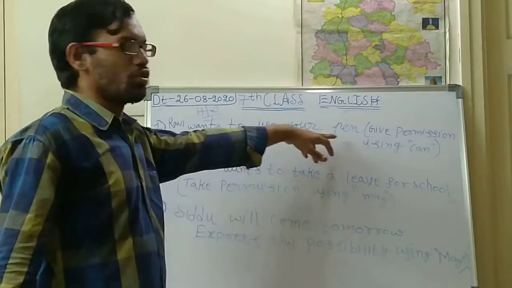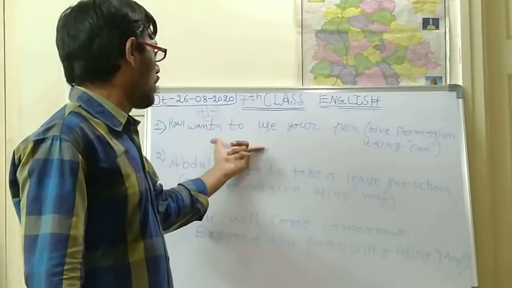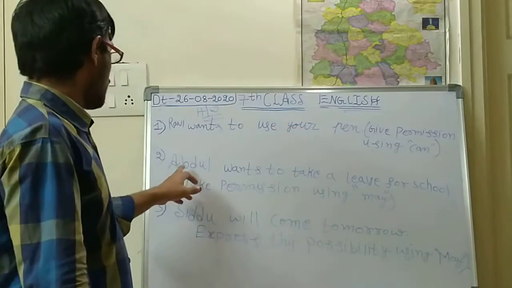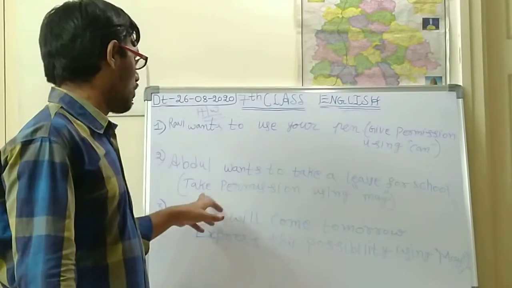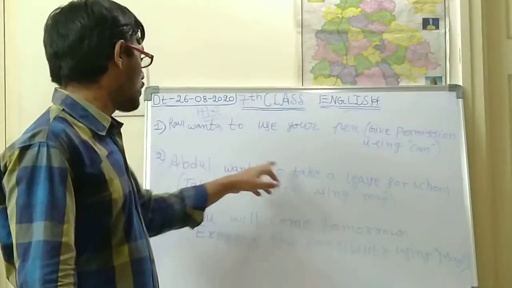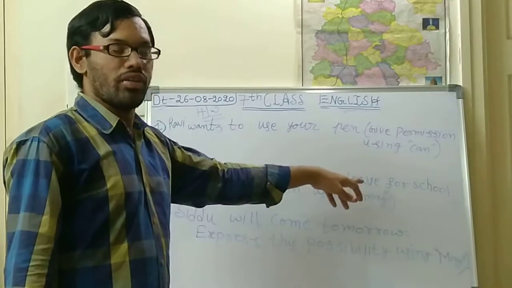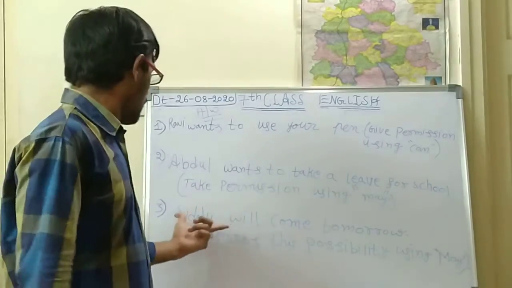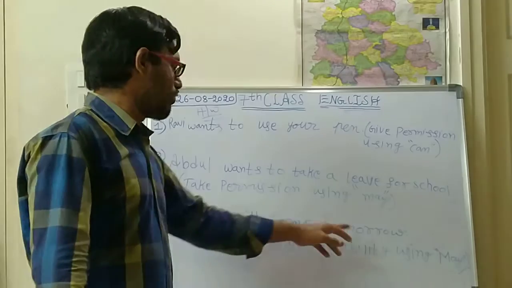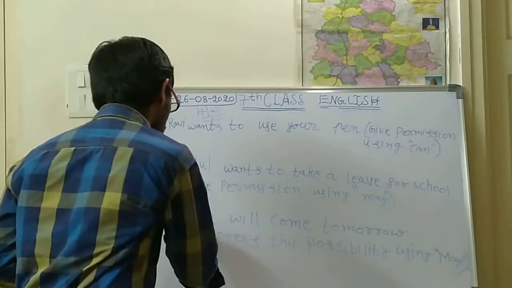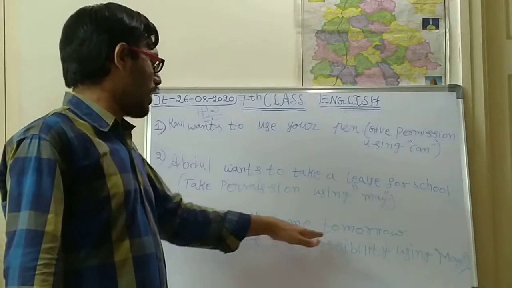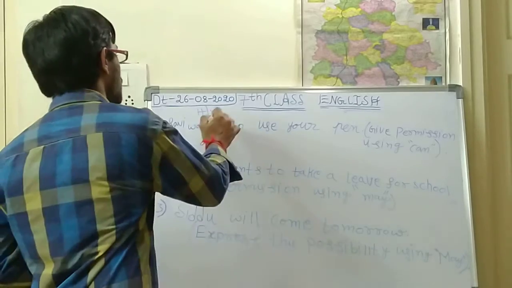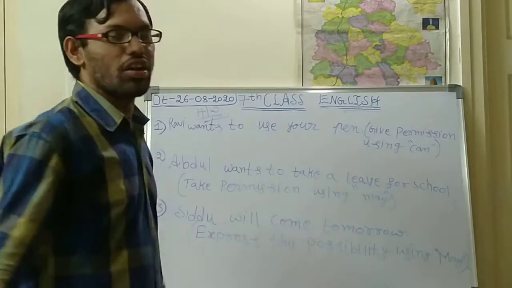Ravi wants to use your pen. Give permission using can. With the help of can you should give permission to him to use your pen. Next, Abdul wants to take a leave for school. Take permission using may. He wants to take a leave for one day of school, so take permission using may from the teacher or the madam. Next, Sidhu will come tomorrow. Express this possibility using may, like may or may not. So these are the three answers for your homework.